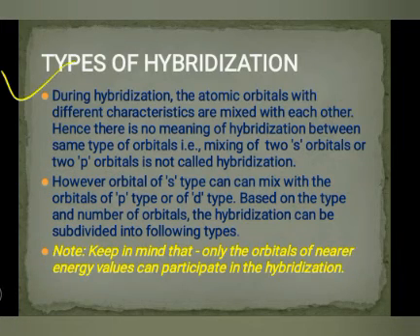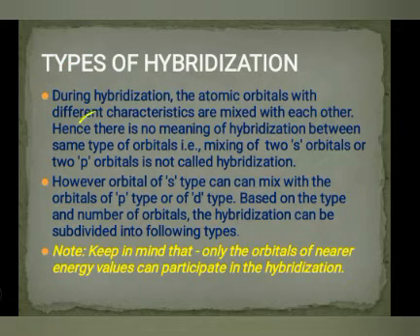Okay, so we have different types of hybridization. During hybridization, atomic orbitals with different characteristics are mixed with each other. Hence, there is no meaning of hybridization between the same type of orbitals. So, mixing of 2s orbital and 2p orbital is known as hybridization. However, an orbital of s type can mix with an orbital of p type or with d type. Based on the type and number of orbitals, the hybridization can be subdivided into the following types.